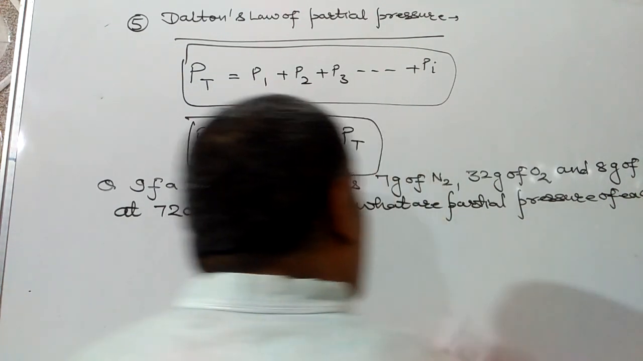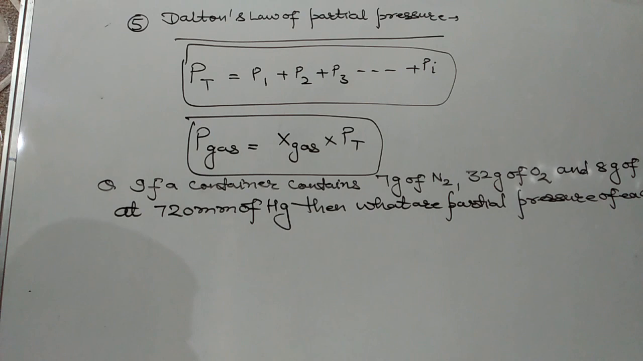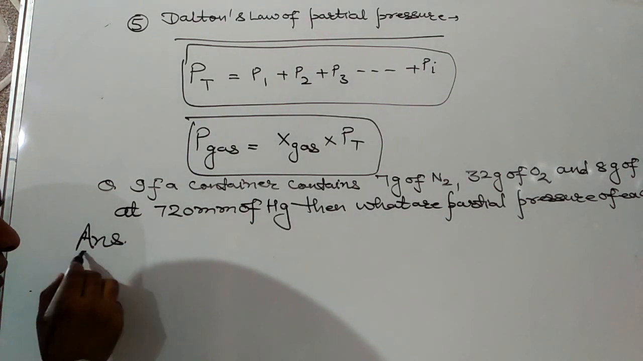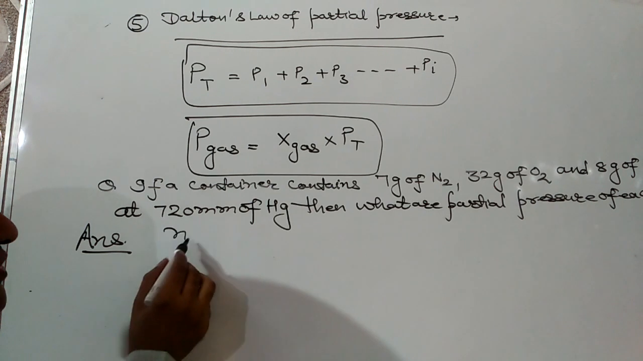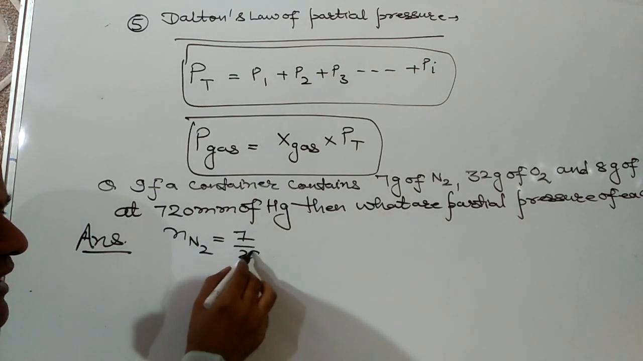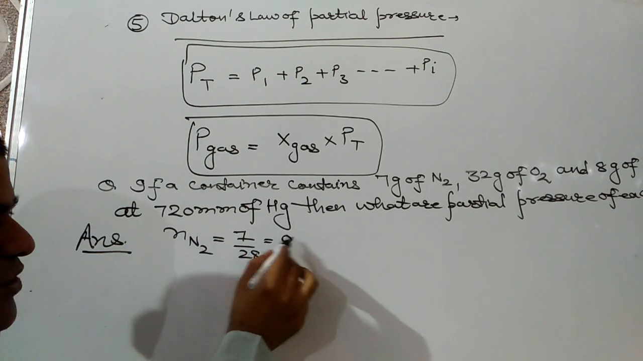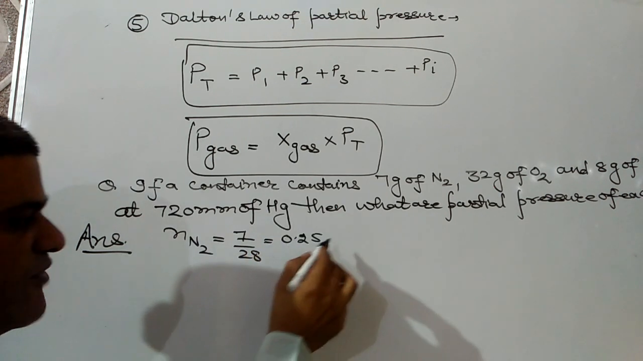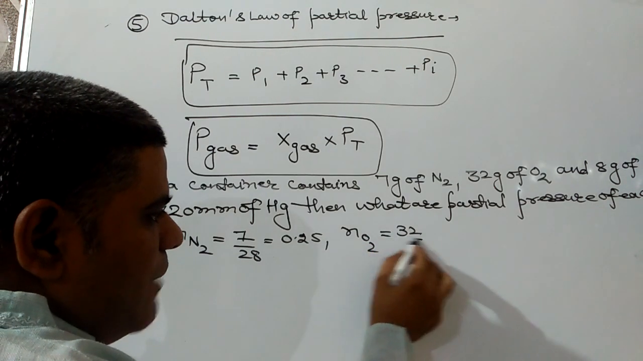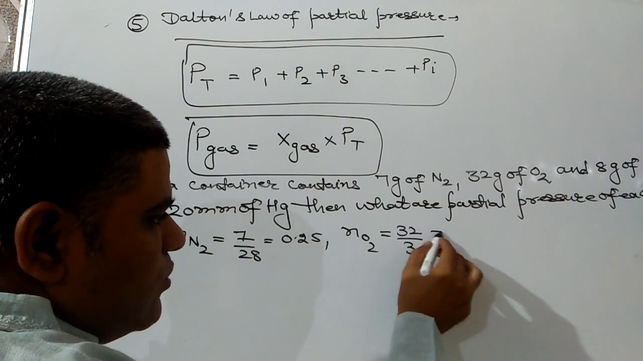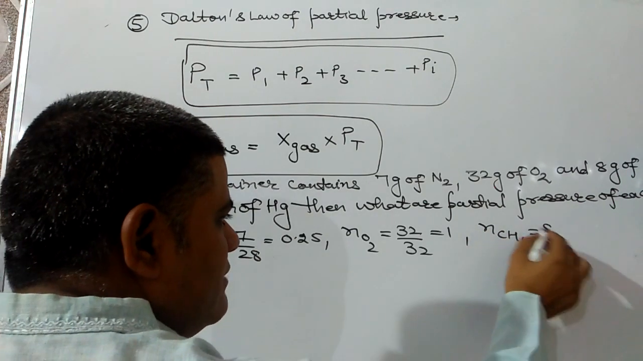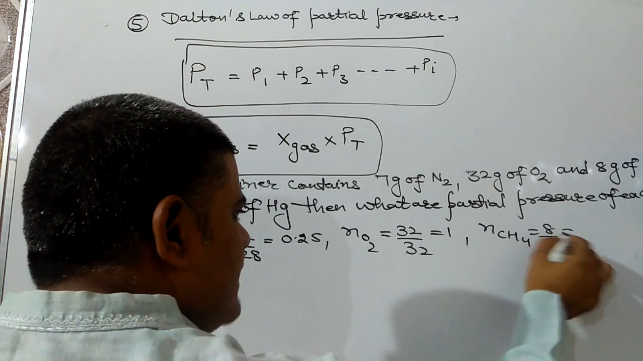So here we can apply the formula: mole fraction of the gas into total pressure. First we need to find out the number of moles of each gas. Number of moles of nitrogen should be 7 over its molecular weight 28, that comes out to be 0.25. Same way, number of moles of oxygen should be equal to 32 upon 32, that comes out to be 1, and number of moles of methane should be equal to 8 by 16, and that comes out to be 0.5.